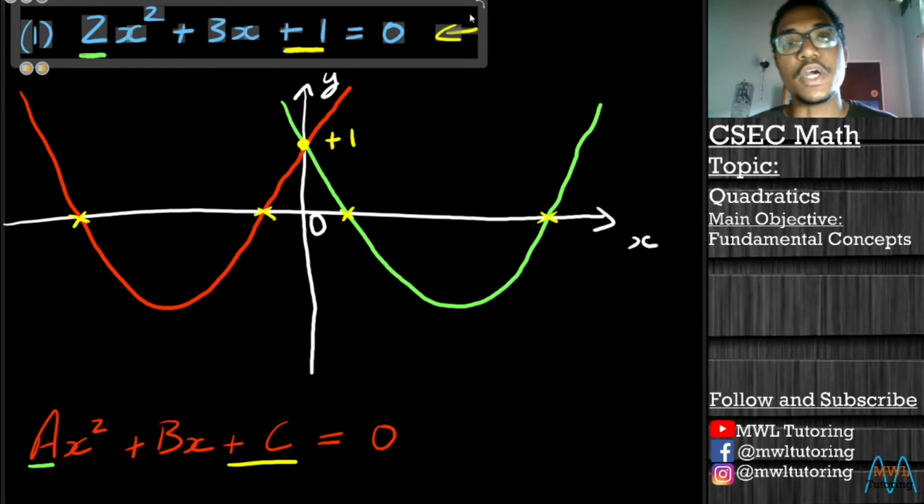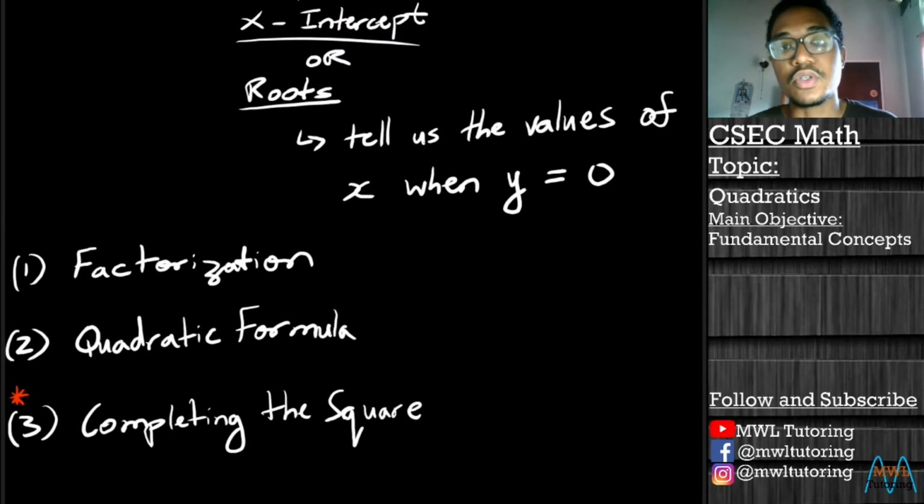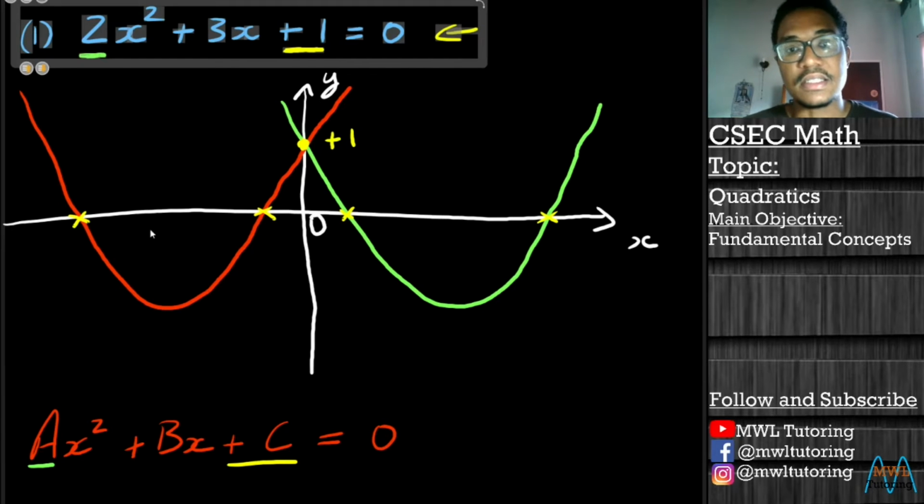And what we're going to do, we're going to find the values of the roots or the x-intercepts to see which graph is going to be our correct graph. So what I mean by that is, let's say when we get our values for the x-intercepts, we get two positive values, then we know the green graph has to be the right answer because that's where the x values are positive. And if we get two negative answers, then we know we should use the red graph because that's where the x-intercept values or the roots are negative.